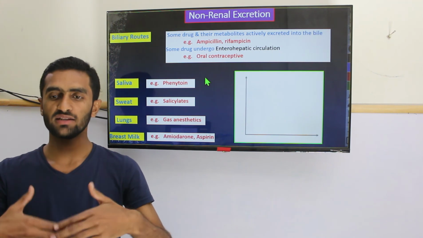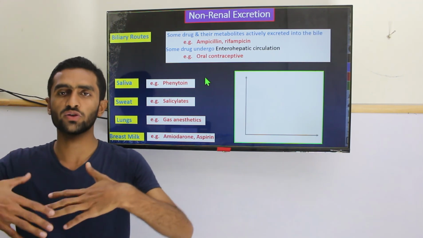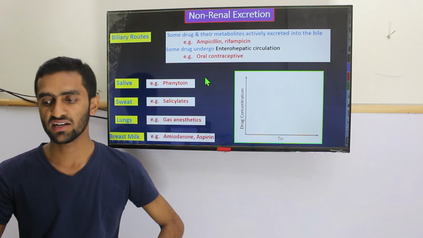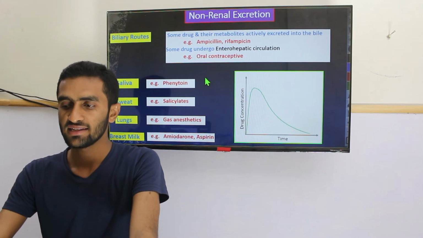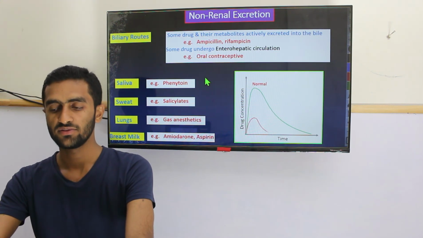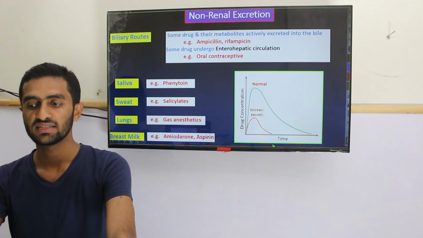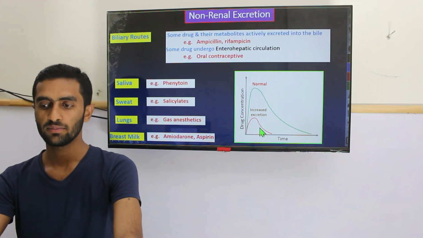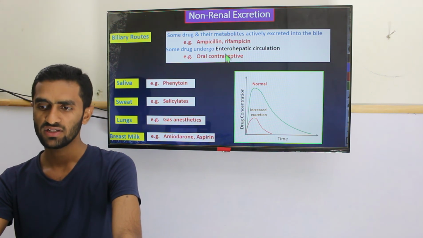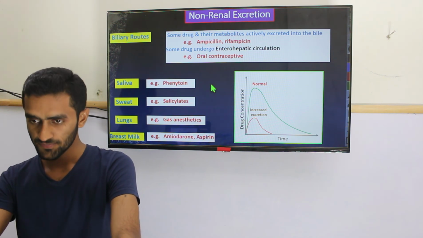If some drug is also excreted by the biliary route, it means they are going to increase the excretion rate. That's why in those cases we see a graph like this. It's also tested in your Step 1 exam. Normally it's like that, while here the excretion is increased, so the curve comes down.